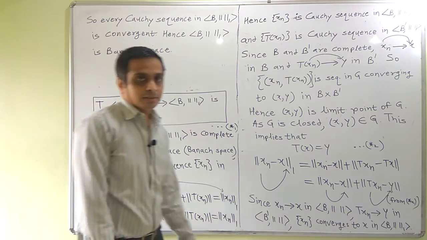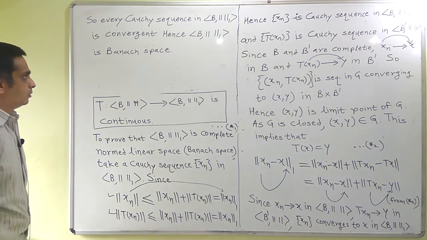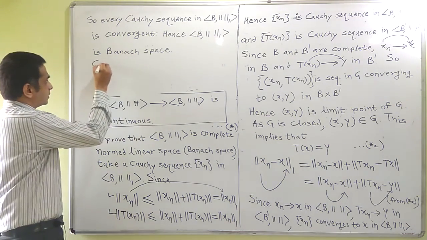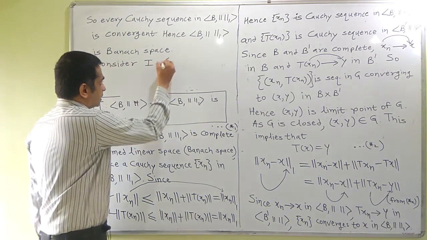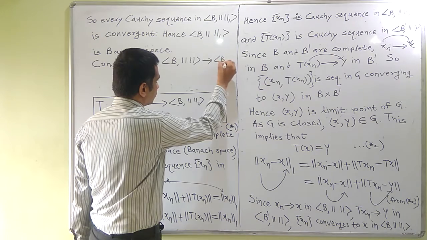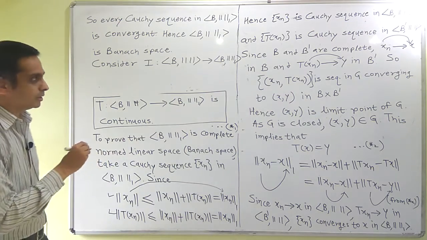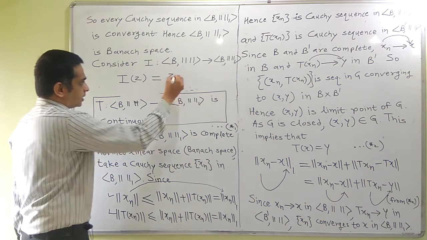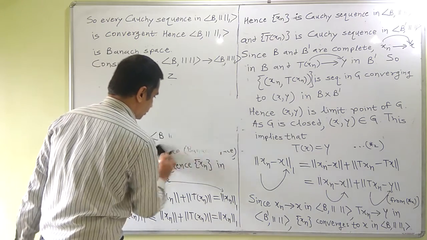Now finally we are going to prove that B and B norm 1 are homeomorphic. For that purpose consider the identity function I from B norm to B norm 1, or conversely as well. Both will work. The set is the same but the norms are different. That is the only thing. Defined by Iz equals z. So the identity function is always bijective. It is one-one and onto and so on.